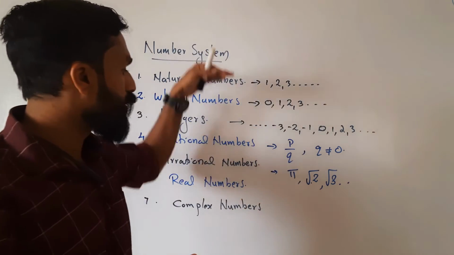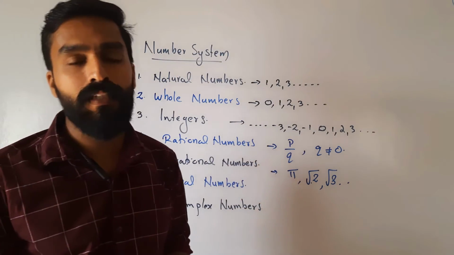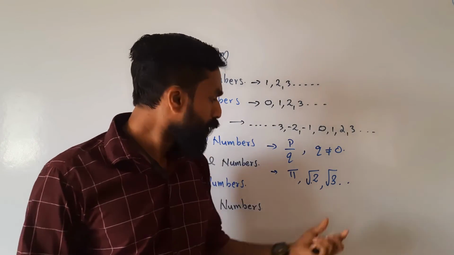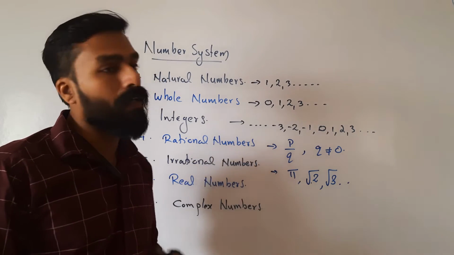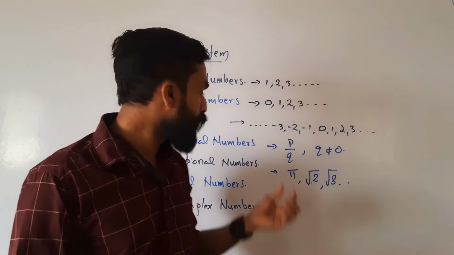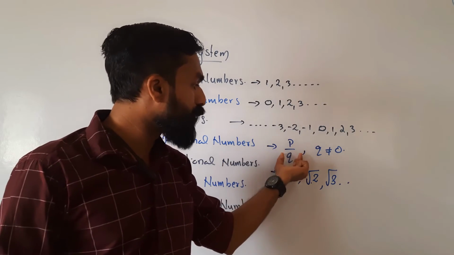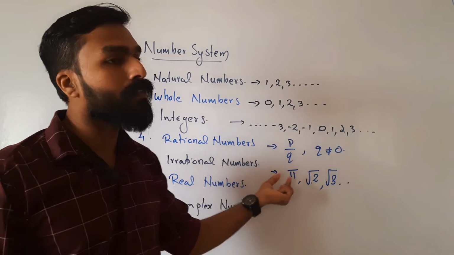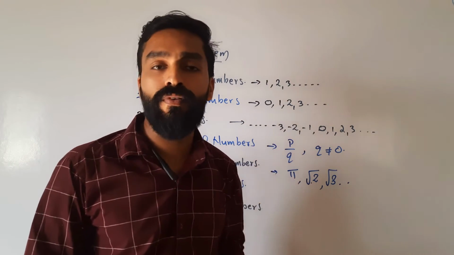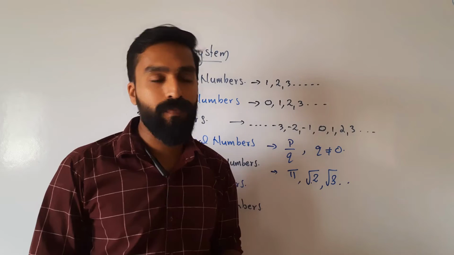So now we are going to discuss the major types of numbers, that is, the classifications. These are the types, irrational number and rational number, and these are the definitions. A rational number is a number which can be represented in the form of p by q. An irrational number means a number which cannot be represented in the form of p divided by q.